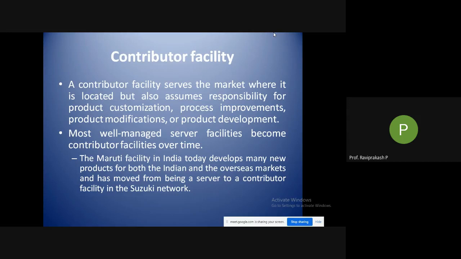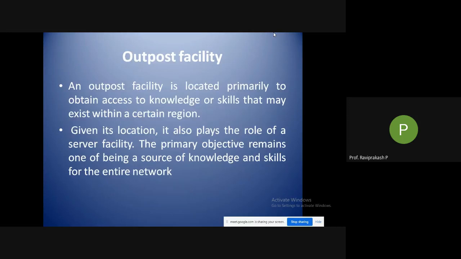Then comes the outpost facility. So what is an outpost facility? I told you it is basically an overview, we are observing. The major work is the observation that is being done. An outpost facility is located primarily to obtain access to knowledge or skills that may exist within a certain region. So there is some knowledge or some skills we need, and for that reason we have a particular facility there, which is called an outpost facility.